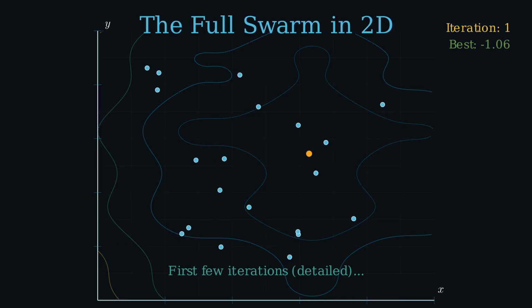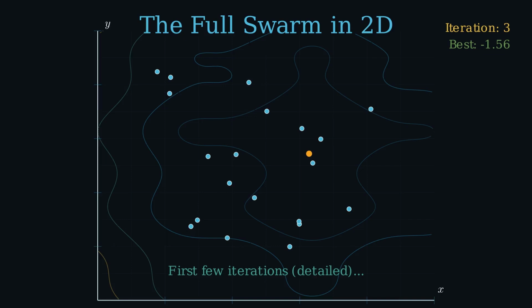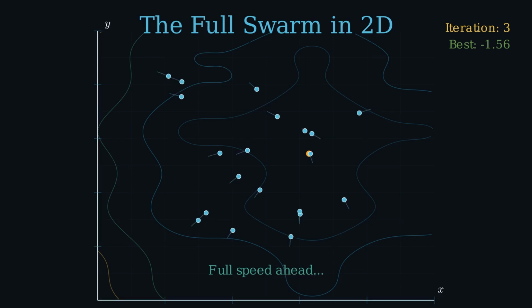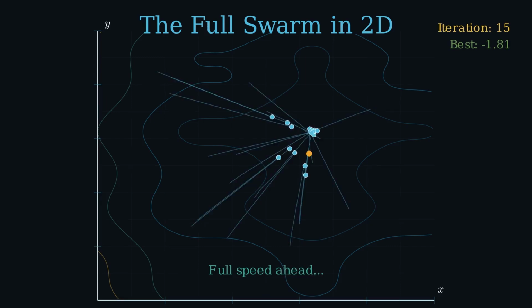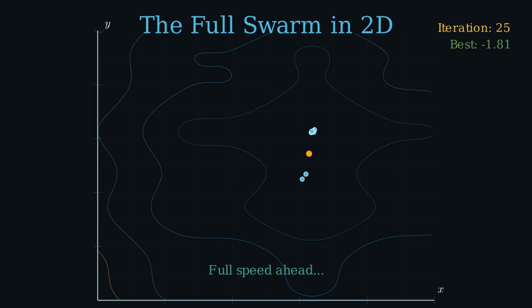Notice the particles aren't all moving the same direction. Some are heading toward the upper left, some toward the lower right. The swarm is genuinely exploring, not collapsing immediately onto a single point. But already you can see structure emerging. Particles that started near the bottom right are being pulled toward that region. The global best is updating. Watch the counter. And as it does, every particle feels a slightly stronger pull in that direction. This is the social influence propagating through the swarm in real time.